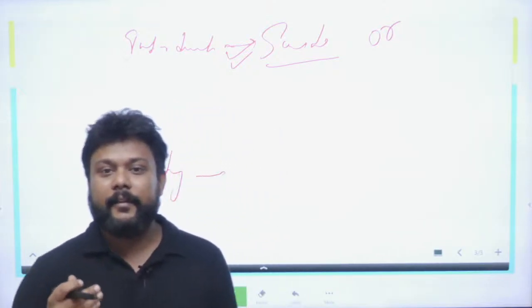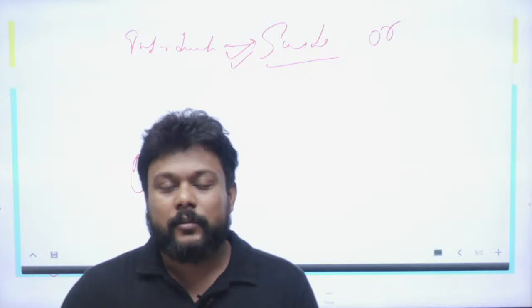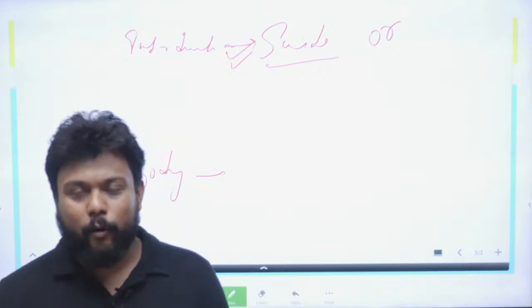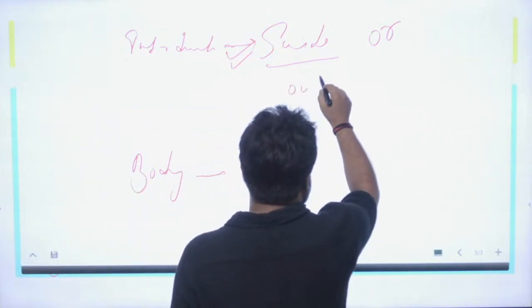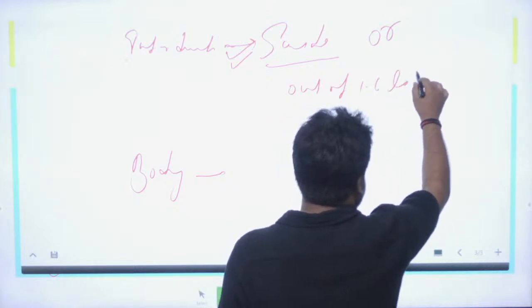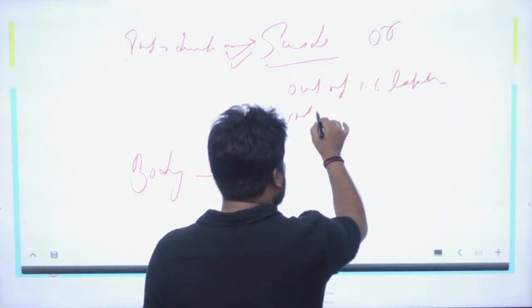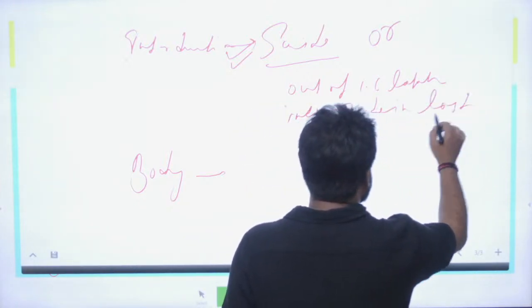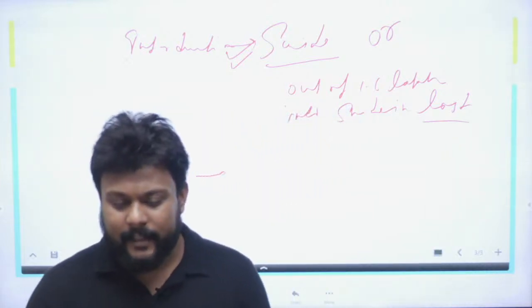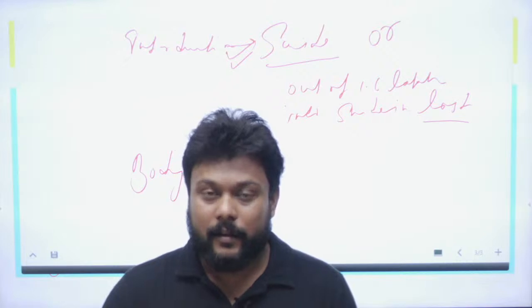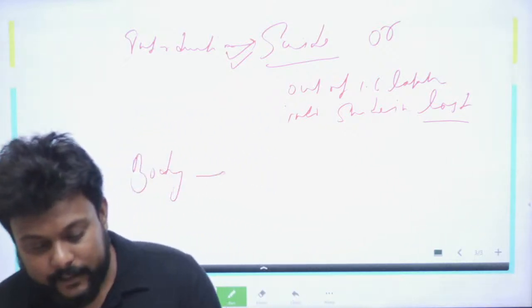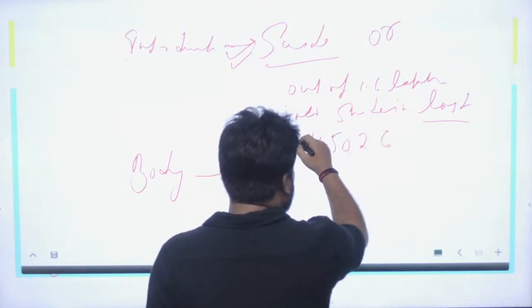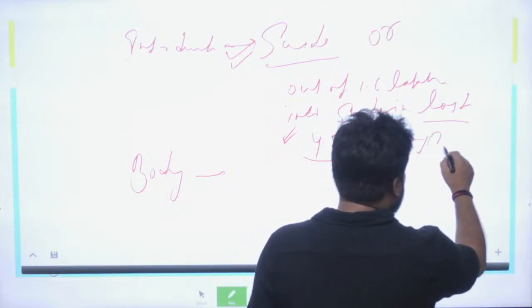Or you can give some data with respect to the increase in suicide in Indian society. Here you have data: out of 1.6 lakh individuals, they committed suicide in India last year. This is a report of the NCRB, National Crime Record Bureau, and among this, approximately 45,000 women committed suicide.